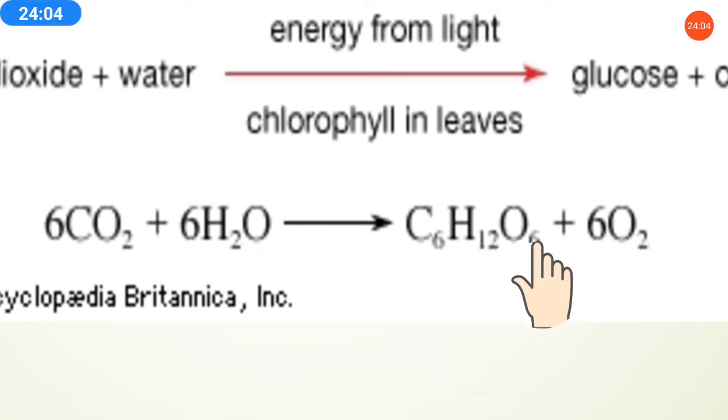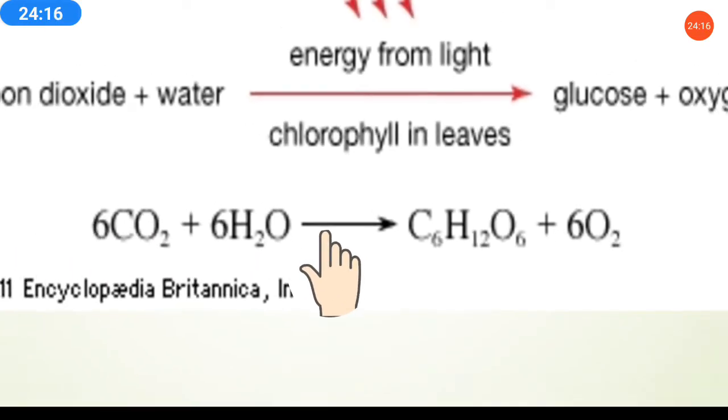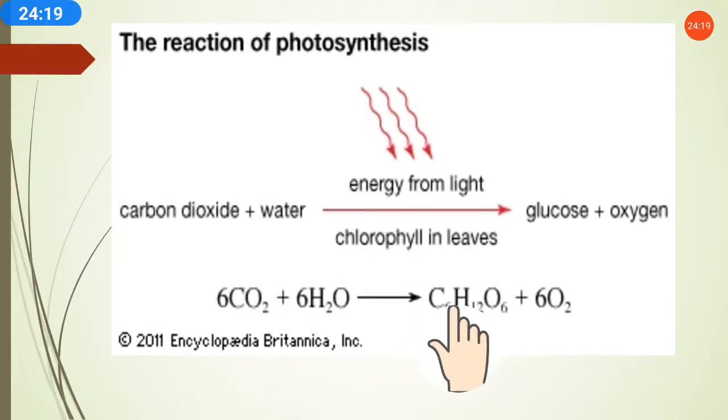6 atoms of oxygen here and 12 atoms of oxygen, 18. So this 6 is common for hydrogen and oxygen. So 6 oxygen here and 12 oxygen here. And so this is how the balance is maintained between before the reaction and after the reaction.